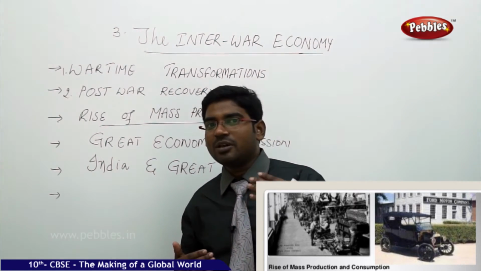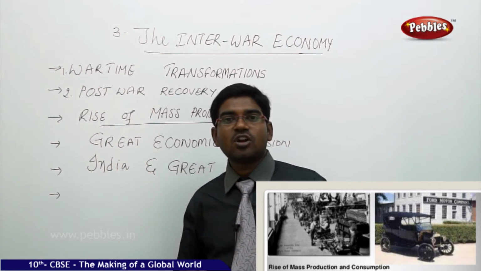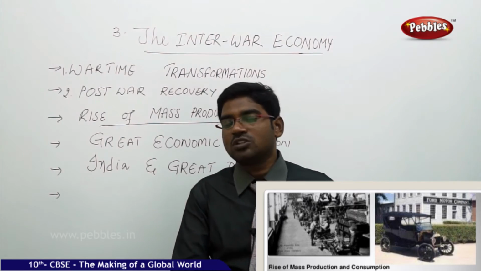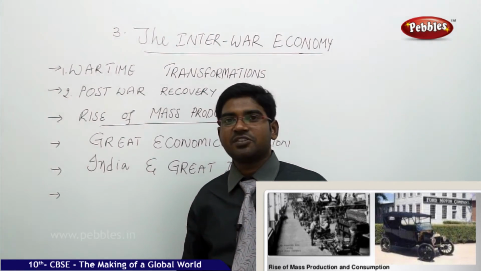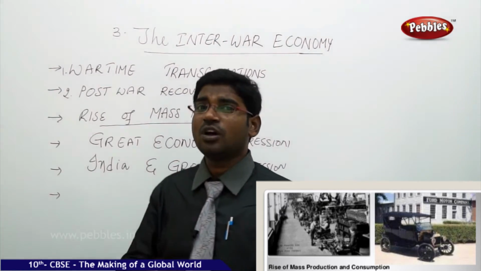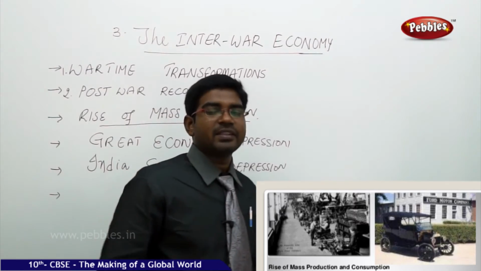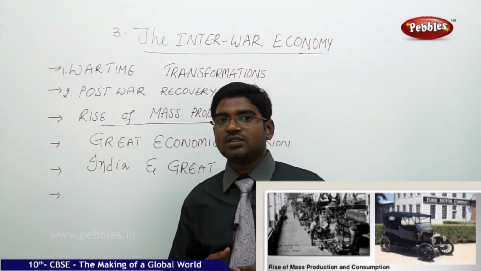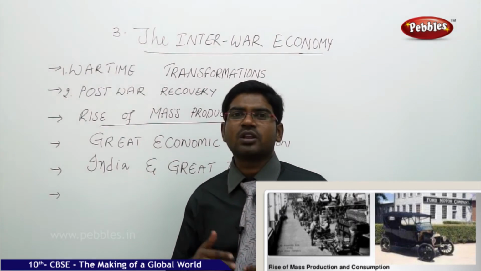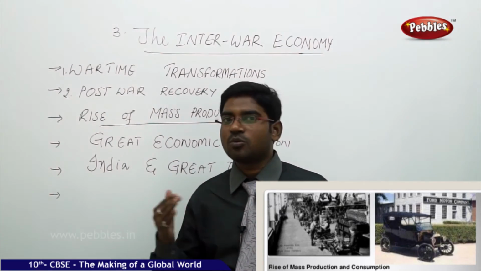So when a manual laborer is standing in front of a conveyor belt and making it work, he does not dare to leave it and go chit-chat with his friends, or even if he takes a break, he will take it for a very short time. This is how the initial idea of mass production was started. He started the industry, and in that production, he increased the production. With this, he made the industrial workers work for a very long time and started to earn more and more profits.